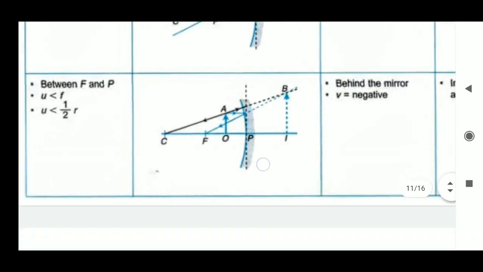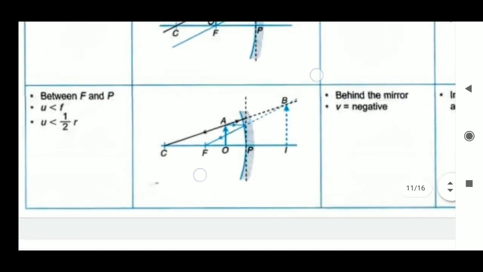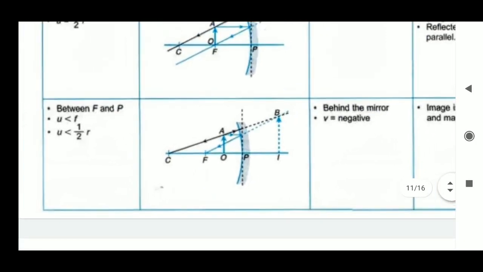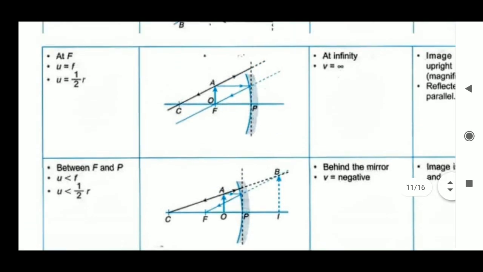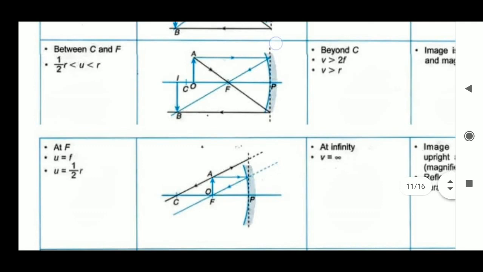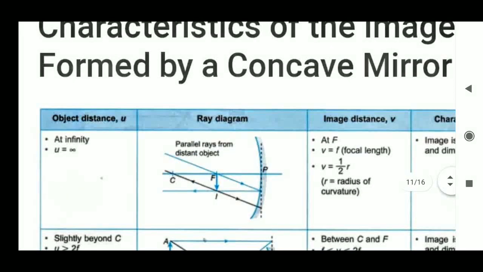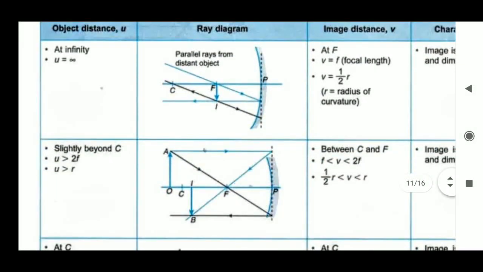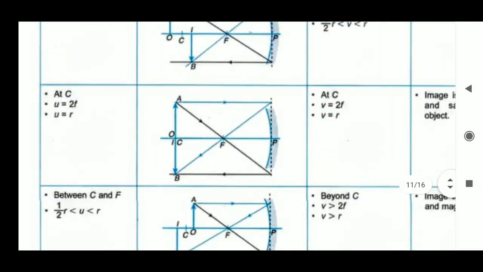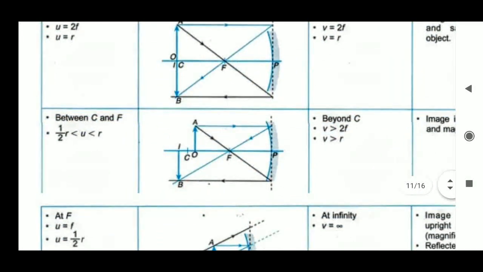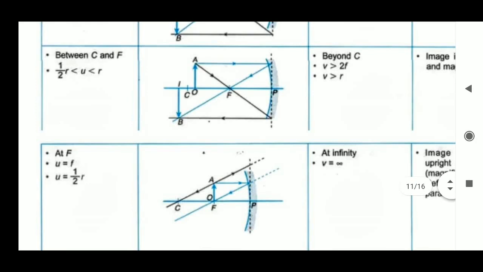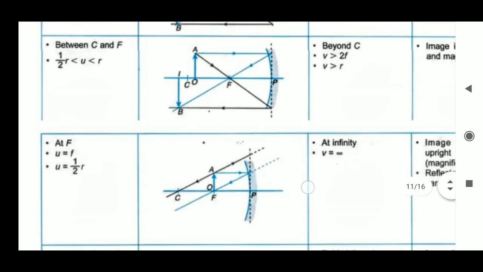Now below the focus point, if we place the object, up to this point we get the image at infinity, and that means a real image we are getting, and in all these cases we get a real image only. You see the image is on the front side only. So here it is at F, it is in between C and F, it is exactly at 2F, and here beyond C, and all are real images only.